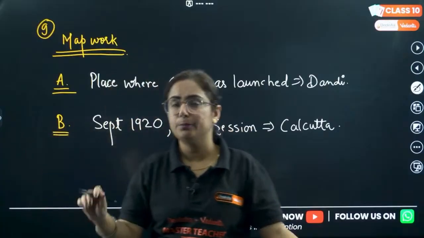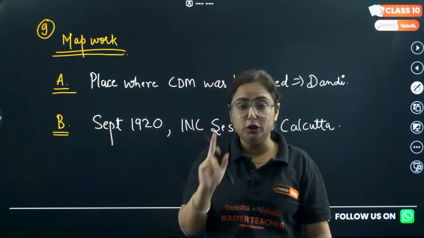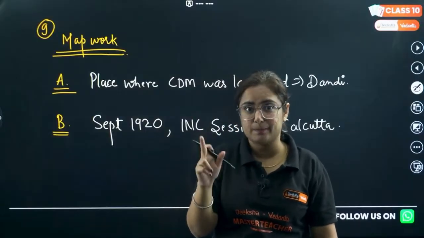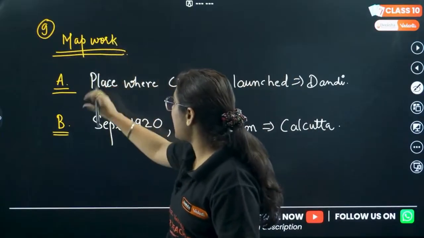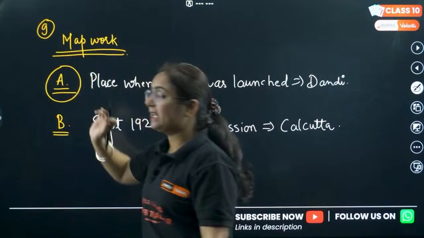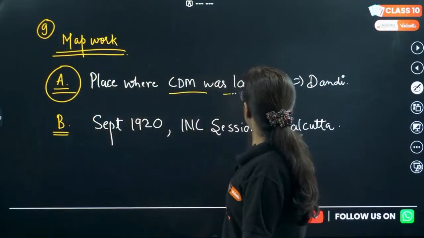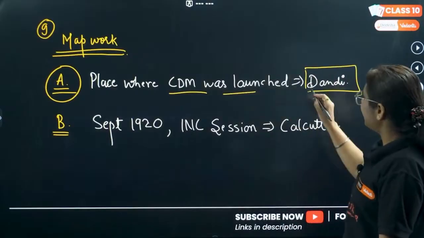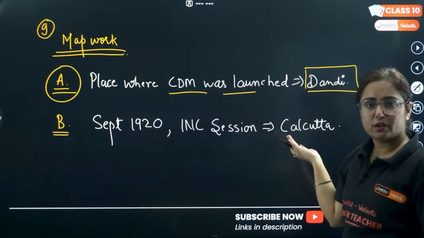What you need to do is, in the answer sheet itself, because the teacher should know that you have not missed that, write question 9, map work answer. Now answer to A, just write the answer. I have written in detail, no need. Place where CDM was launched, Dandi. Write the answer here. We will mark it in the map also, but what does it take to write it here? Nothing.